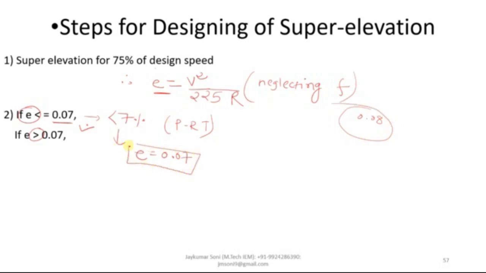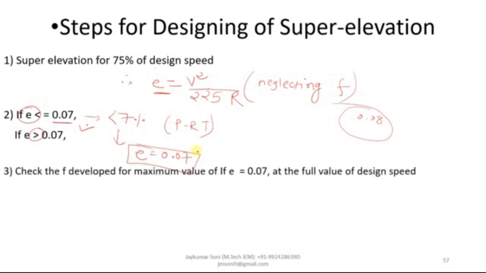So this is the second step of the design of super elevation. Now the third step states that check the coefficient of friction developed for the maximum value of E equal to 0.07 at the full value of design speed. Means here we will come back to our original equation, which is E plus F is equal to V square divided by GR. Here we will take E equal to 0.07, keep F as the subject, and put the values of V square, G and R, which will be given.